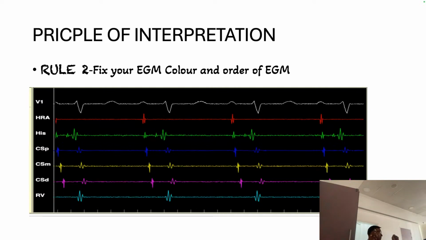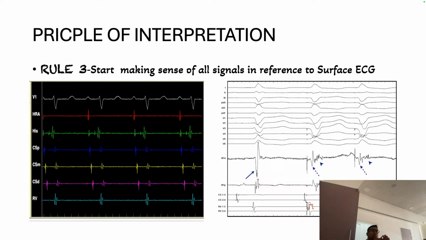So color coding is very important, and that is why you should train yourself, because every electrophysiologist has their own color expectations and will go by that. So try to train yourself with that particular color. The third part is to start making sense of all the signals. Whenever you are checking the catheters, at the same time you should see that the P wave is followed by A, and the QRS is followed by V.